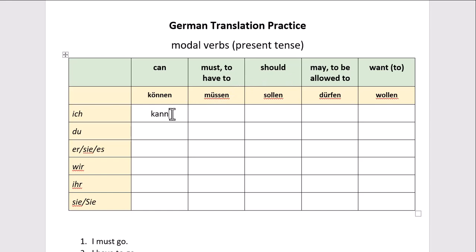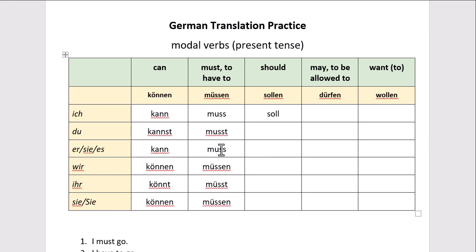Here's the conjugation. Ich kann, I can. Du kannst, you can. Er, sie, es kann. He, she, it can. Wir können, we can. Ihr könnt, you plural can. And sie können, they can, or you formal can. Ich muss, I must. Du musst, you must. Er, sie, es muss. He, she, it must. Wir müssen, we must. Ihr müsst, you plural must. Sie müssen, they must, or you formal must.